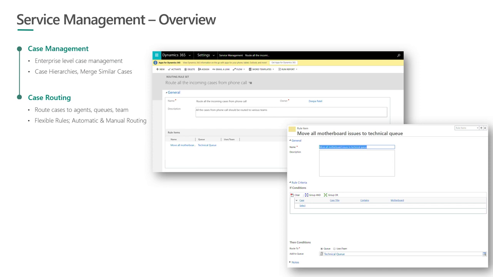We also have case routing, so you can set up routing rules to route cases that are getting created from one or more channels. And those routing rules can look at the properties of the case and then route it appropriately to an agent or a queue. And it's possible to automate case routing based on the rules, and the agent will also have an option to manually route a specific case, in which case it will look at the active set of routing rules and take an action. The system will do it for the agent.